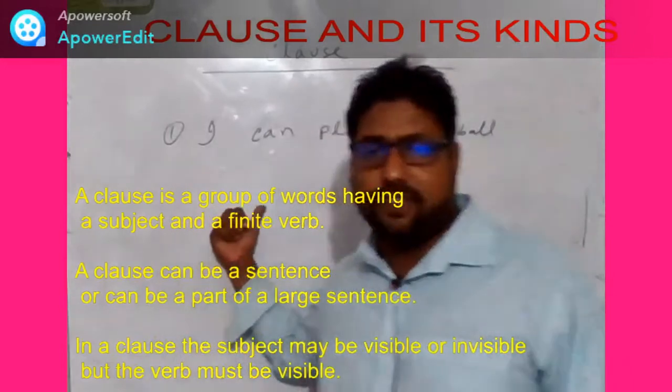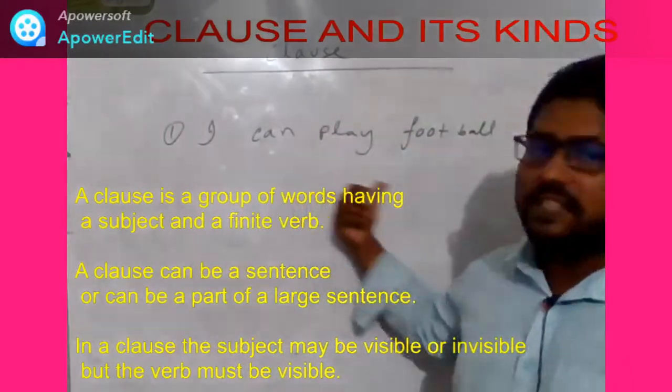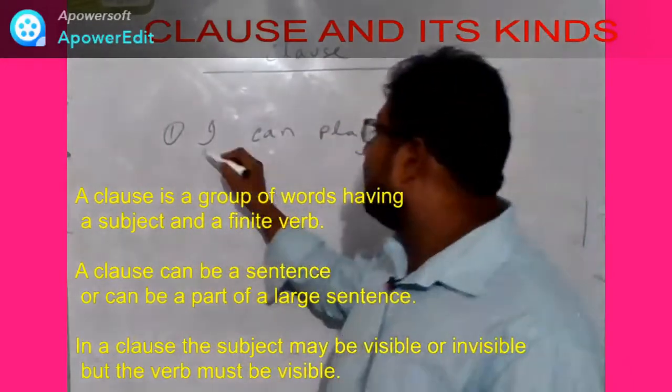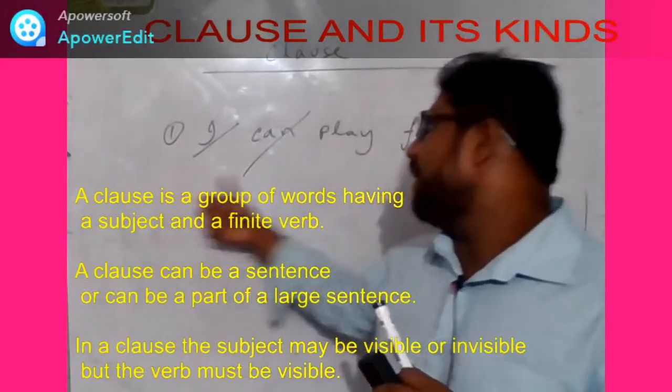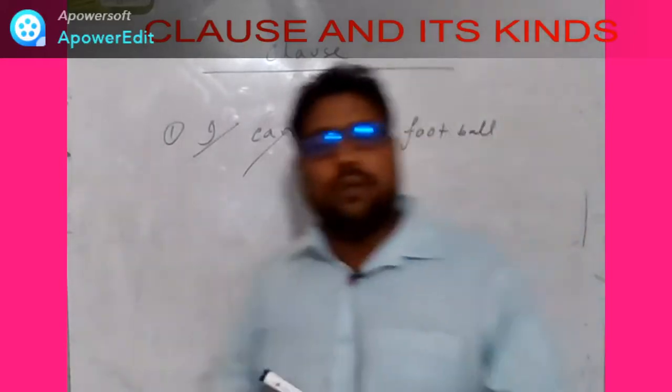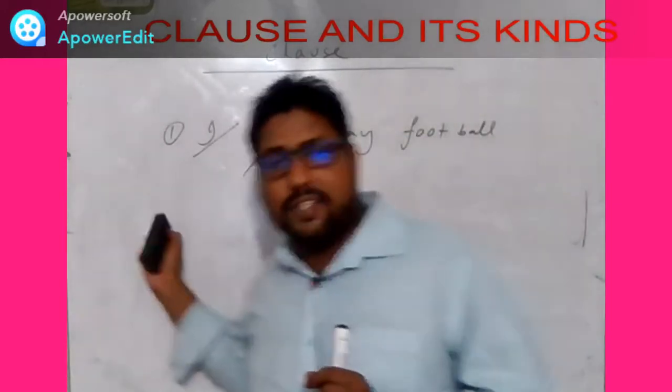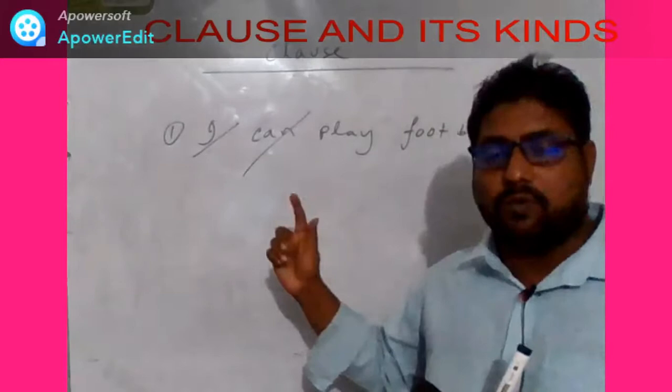At the same time, this is a clause because here we find a subject and a verb. The subject is I and the verb is can. So this is a sentence, and at the same time, this is a clause.